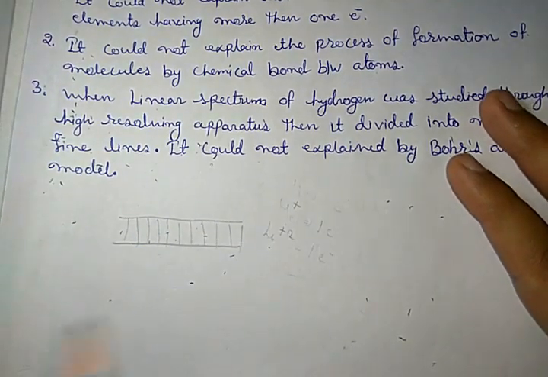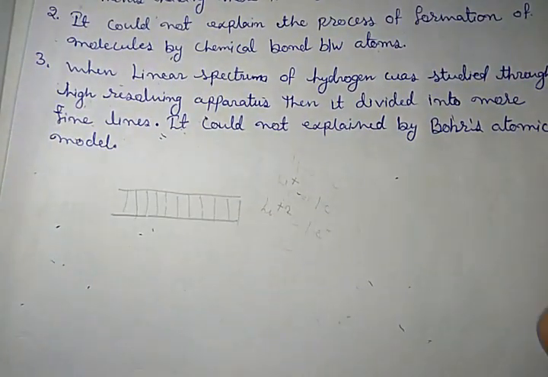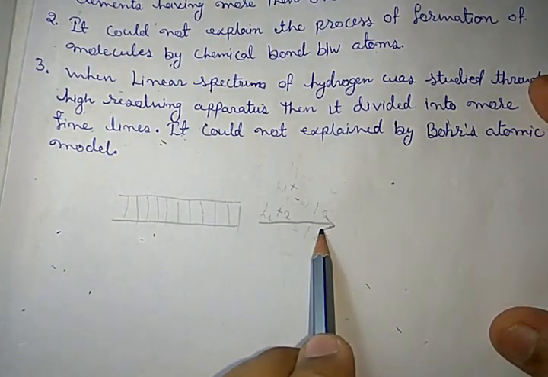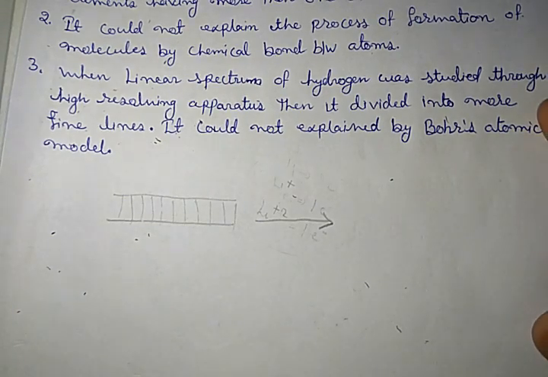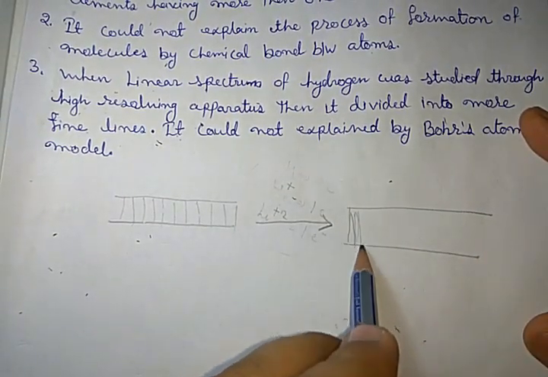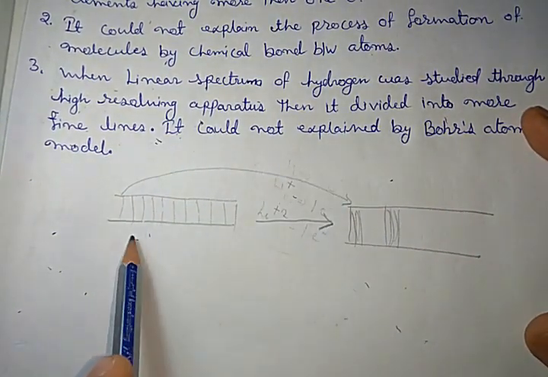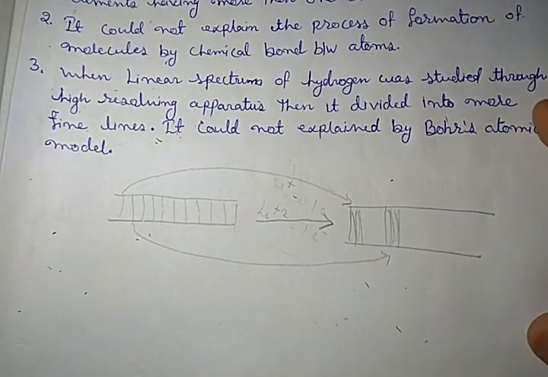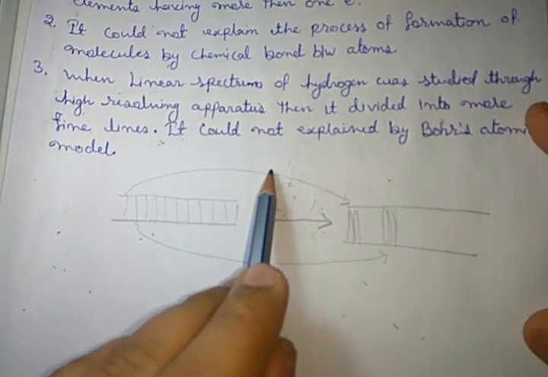These are the lines shown by hydrogen when it absorbs or emits energy. When this spectrum is studied through a high resolution apparatus in which magnetic and electric fields are applied, then each line divides into more fine lines. This line divides into more fine lines and this one also divides into more fine lines.